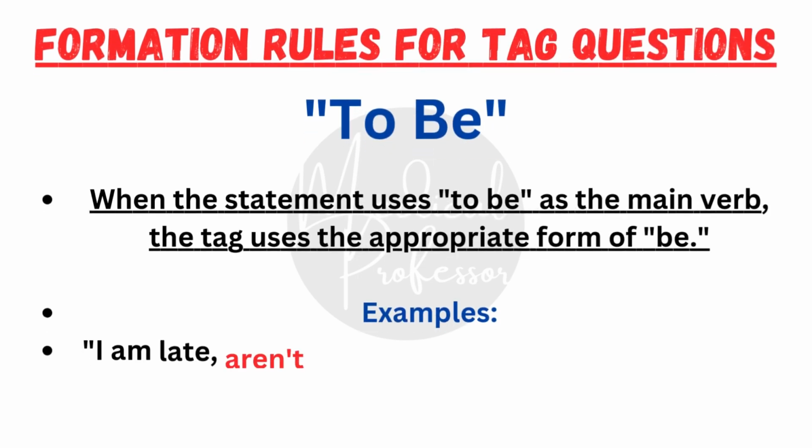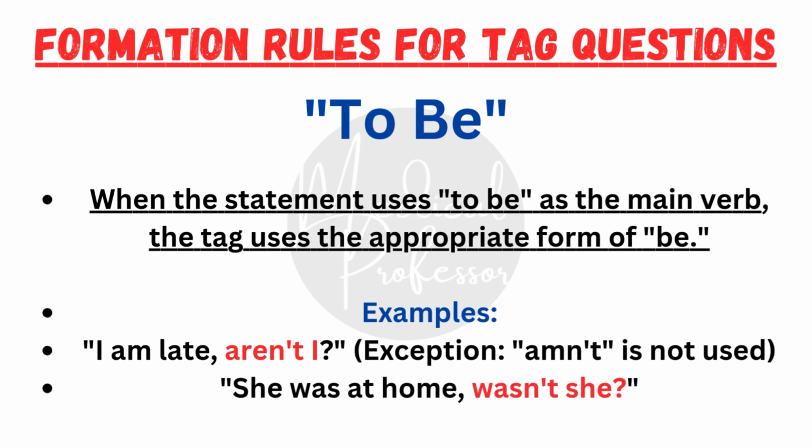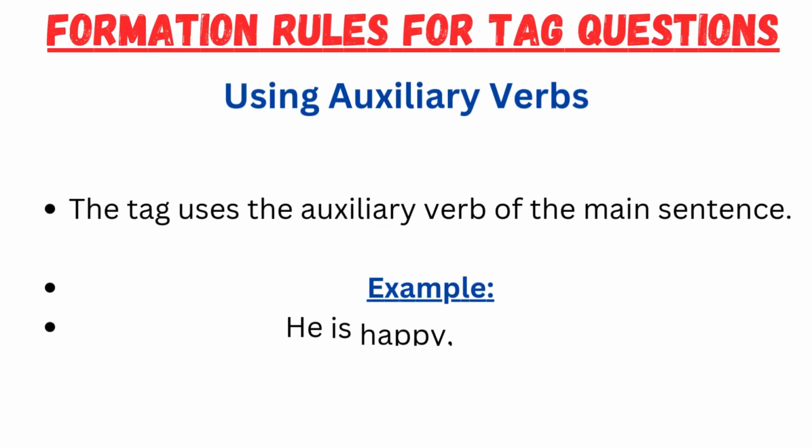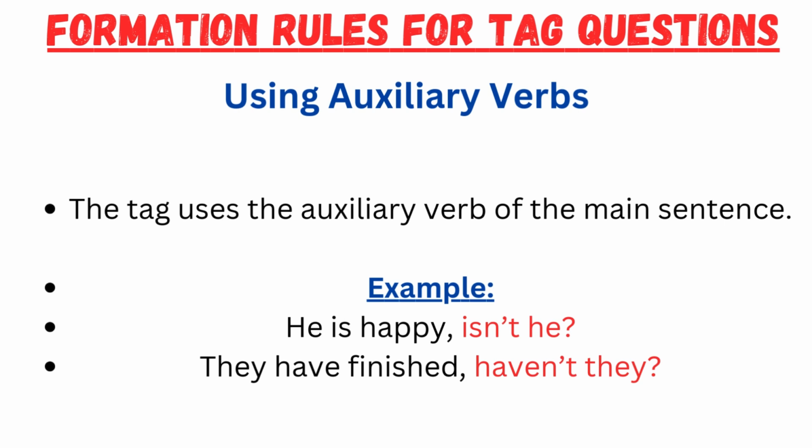Number one, to be. When the statement uses to be as the main verb, the tag uses the appropriate form of be. For example, I am late, aren't I? Here is an exception, am not is not used. She was at home, wasn't she? Number two, the tag uses the auxiliary verb of the main sentence. For example, he is happy, isn't he? They have finished, haven't they?